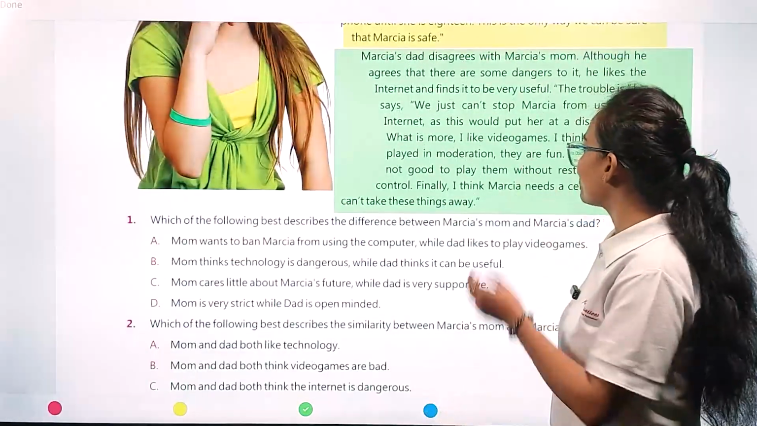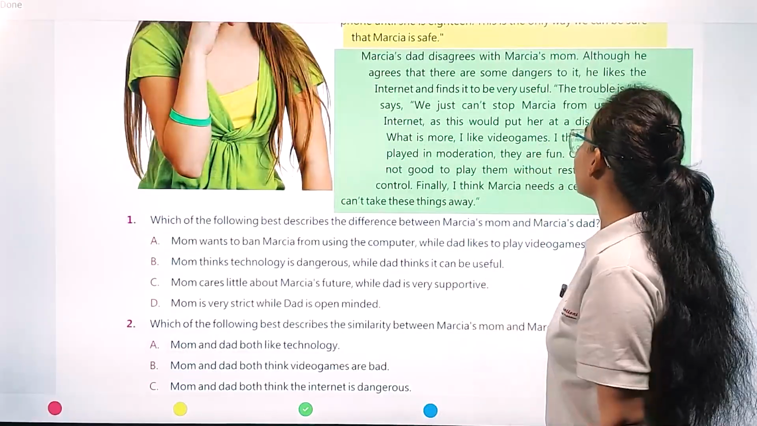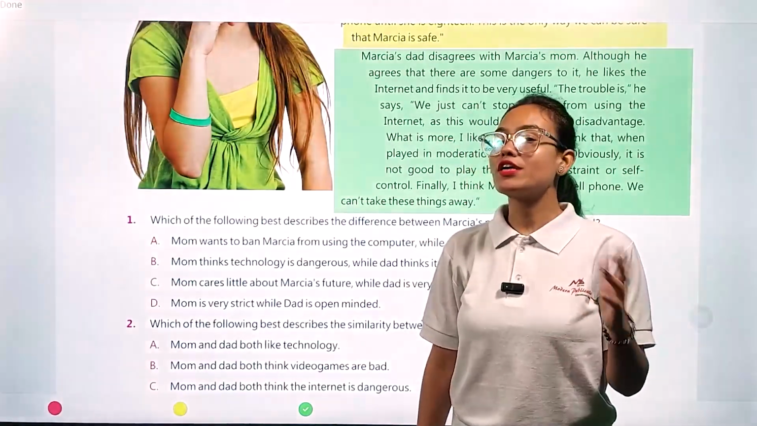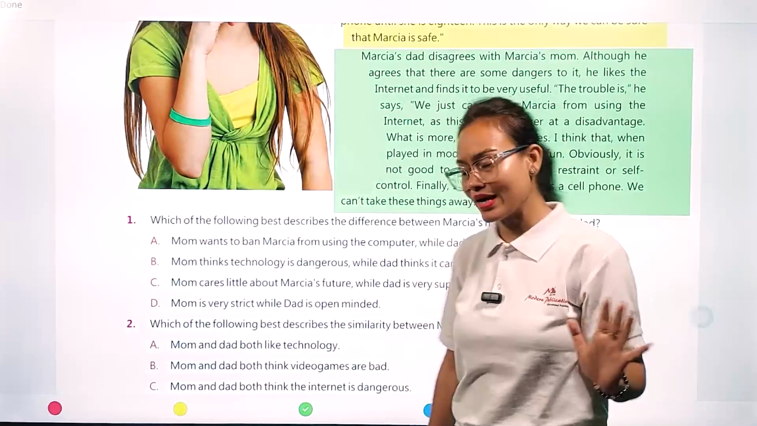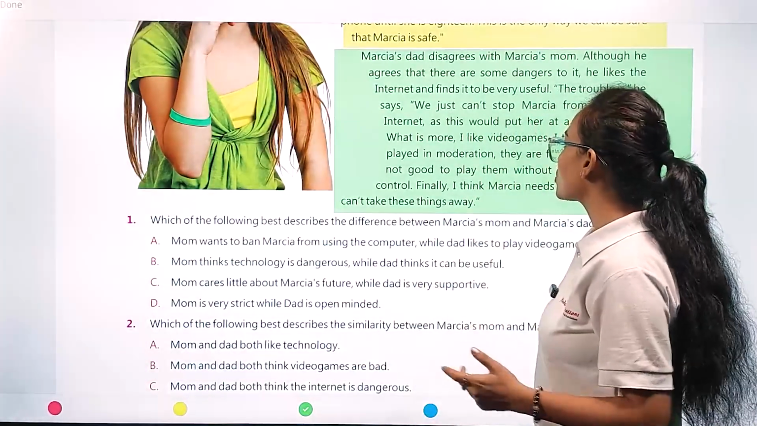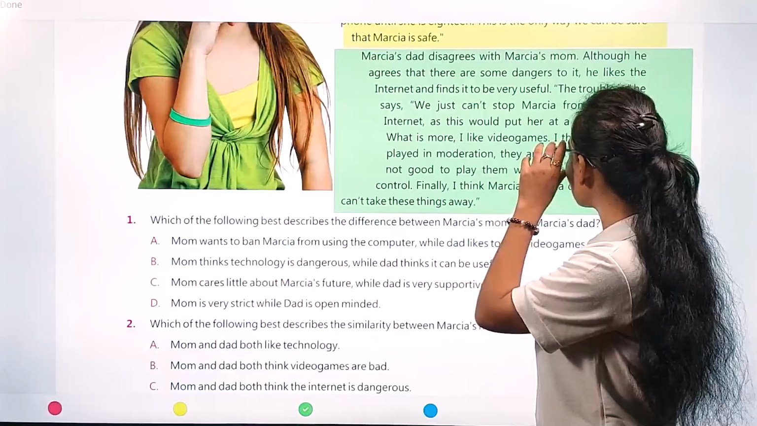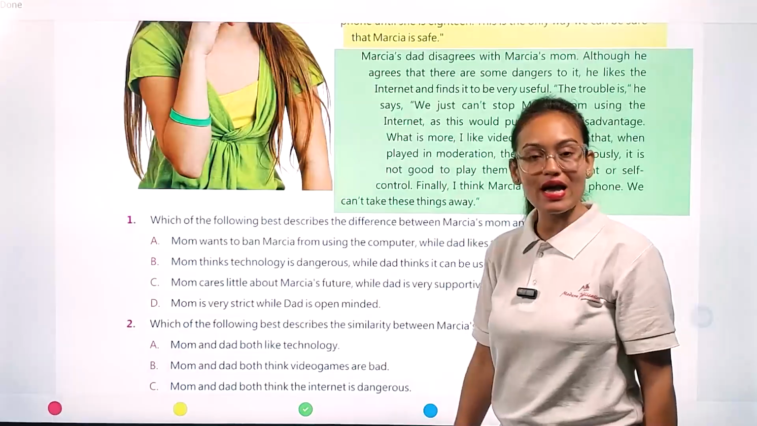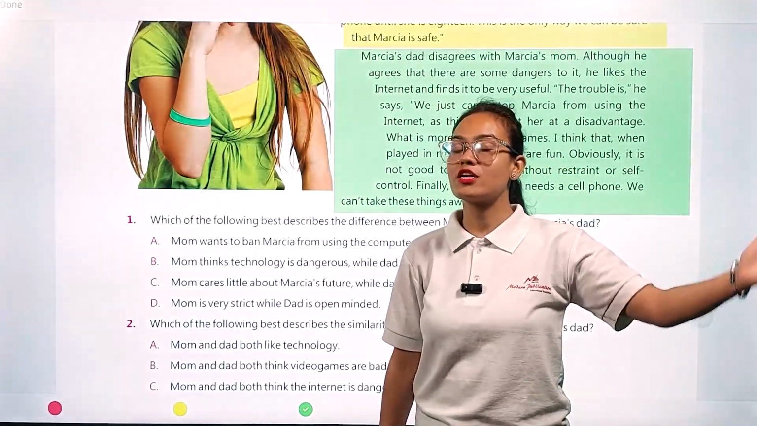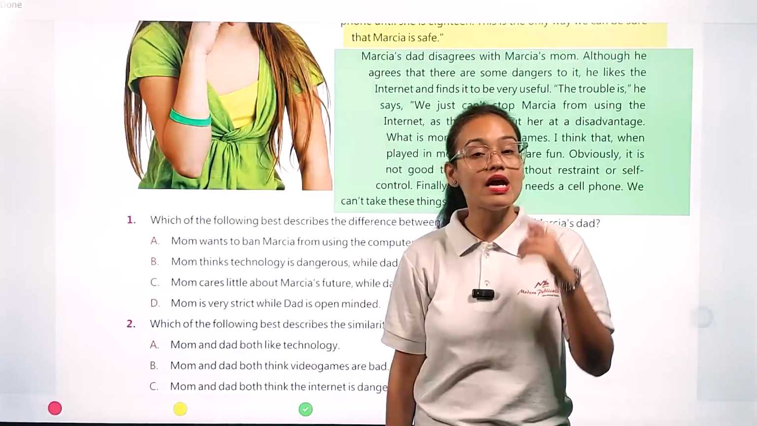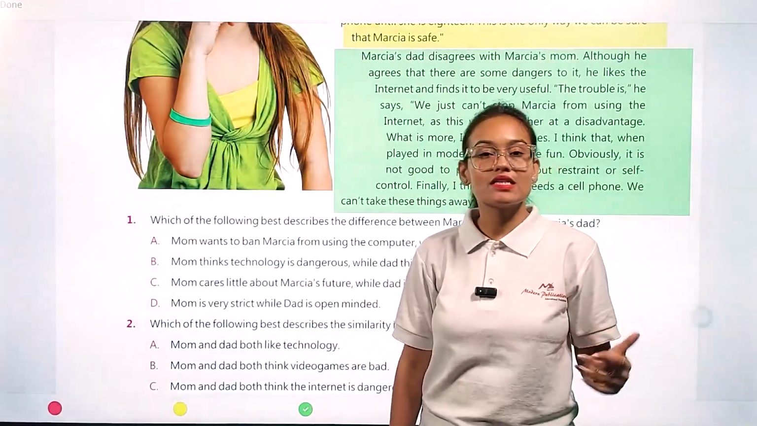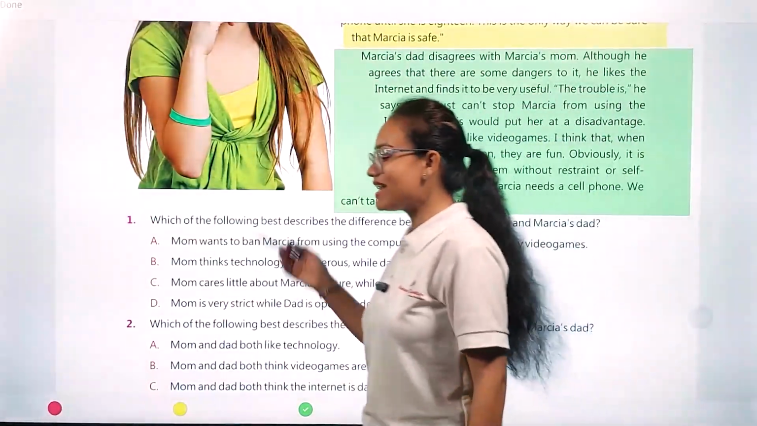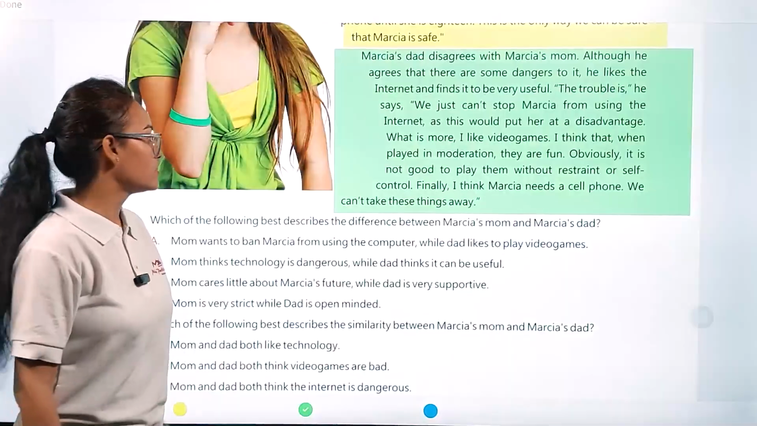I think that when played in moderation, they are fun. And in the words of Marcia's father, he said, see, anything you use in limit is good for our health. Obviously, it is not good to play them without restraint or self-control. Finally, I think Marcia needs a cell phone. We can't take these things away. And anything done beyond the limit, it means what? You are destroying your own self. So from my point of view, I agree that I'm going to give Marcia a cell phone. So this is all about this paragraph. Now come with me and let's see the question answer section of this paragraph.